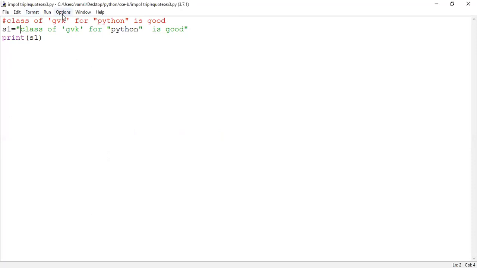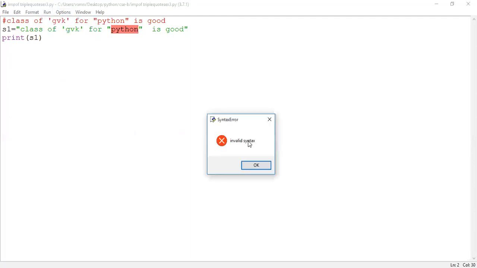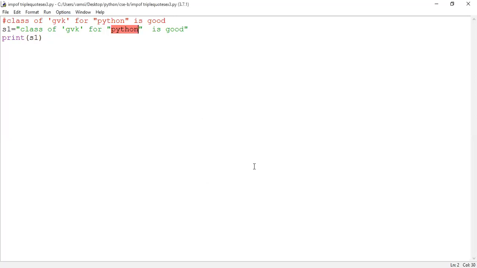Then run the logic. Again, it shows what? Invalid syntax. It is showing an error. Okay, invalid syntax. Now what's the solution?